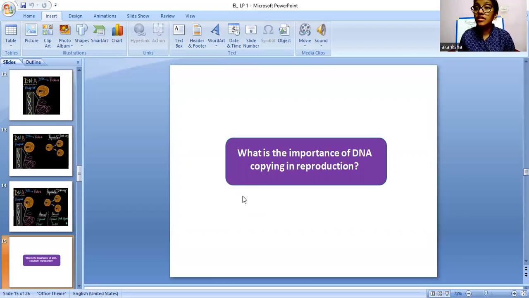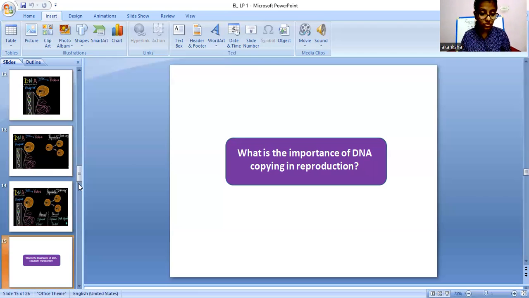DNA helps in copying the genetic information from the parents and then transferring it to the offspring. That's the only way through which reproduction occurs. You have to find some more reasons, and you can also write your answers in the comment box.